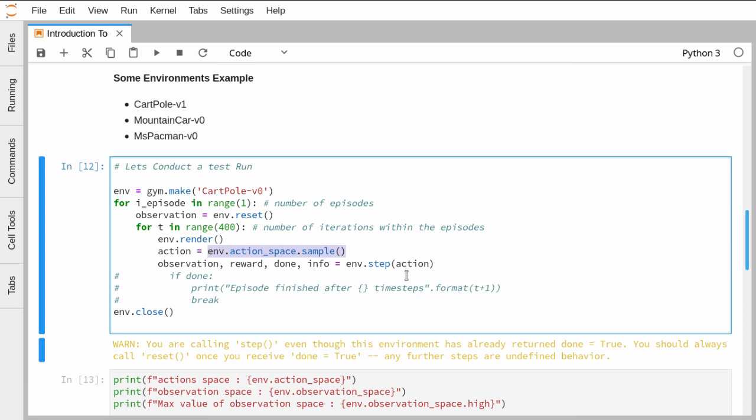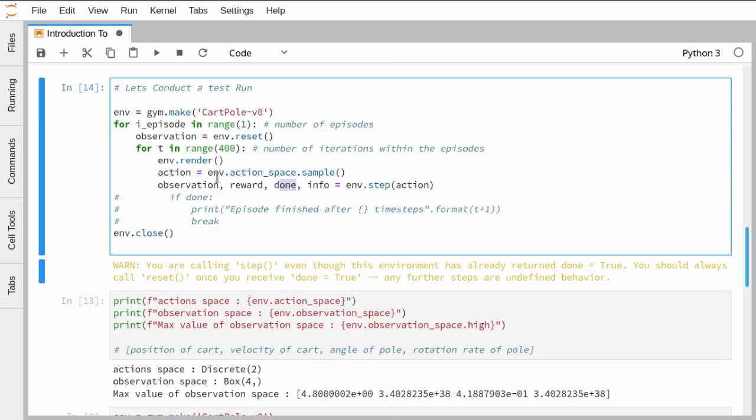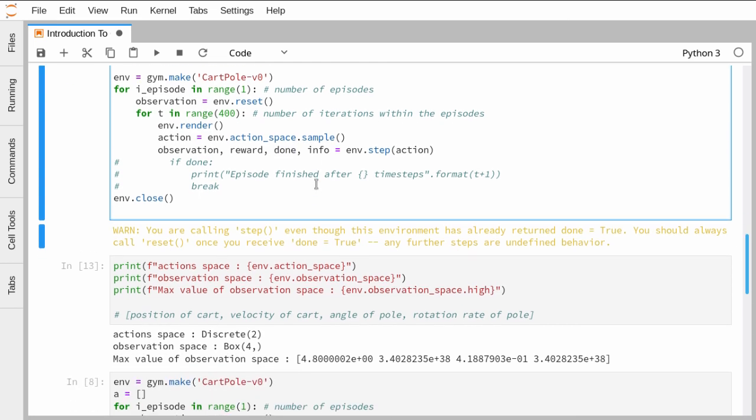And environment.step is the main function, the step that the agent is taking. Observation is what the agent will perceive, and reward is what the agent will receive after taking that particular step. Done signifies whether the task is completed, like the agent failing to balance the pole. And info is a dictionary which gives some extra information.